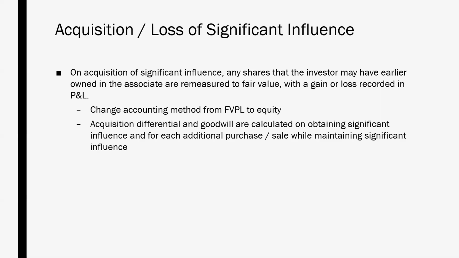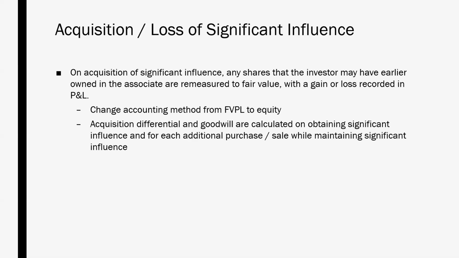An acquisition differential and goodwill must be calculated on obtaining significant influence. And every subsequent purchase or sale, while maintaining significant influence, will trigger a separate calculation of acquisition differential and goodwill.